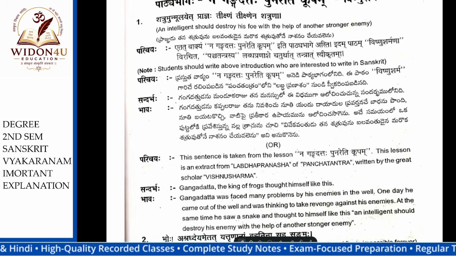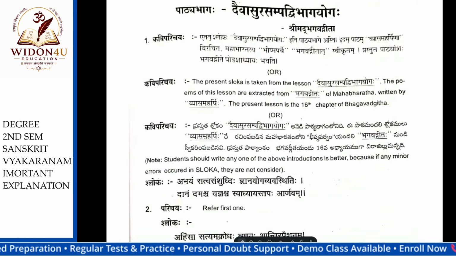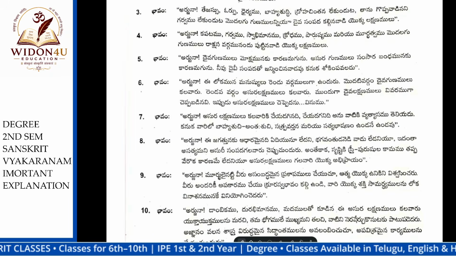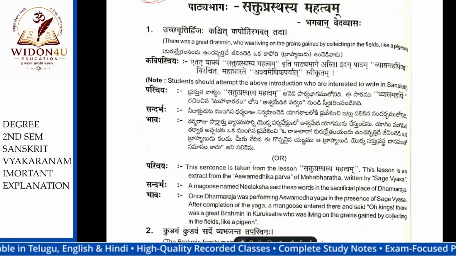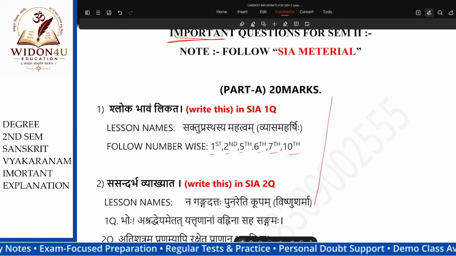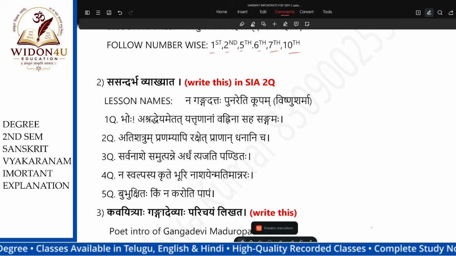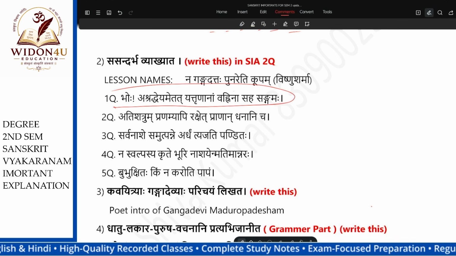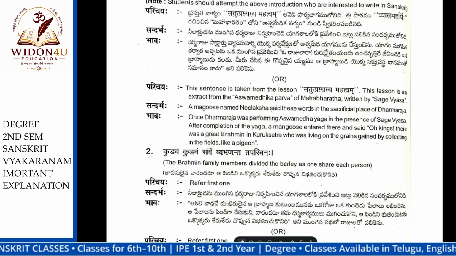Next, now the sixth one. The sixth one is CA material, the fourth question. Okay, fourth question. Remember, fourth question. Whatever is important, see, the important thing is: Boho, boho ashwameritat yatrunam vaknina sahasangamaha. See, where is that?